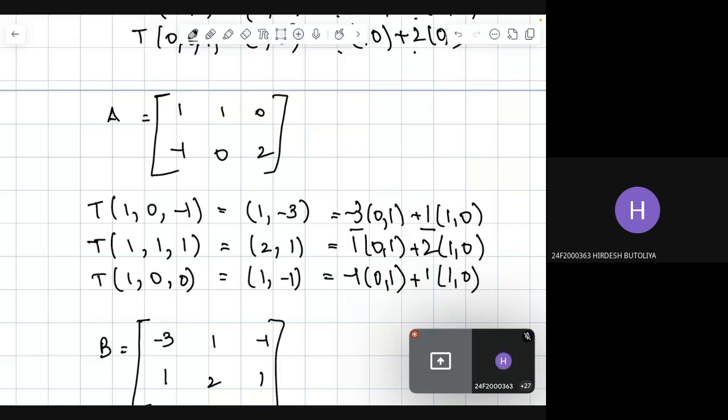That's how we got minus 3 into (0, 1) plus 1 into (1, 0), and similarly 1 into (0, 1) plus 2 into (1, 0), and minus 1 into (0, 1) plus 1 into (1, 0).